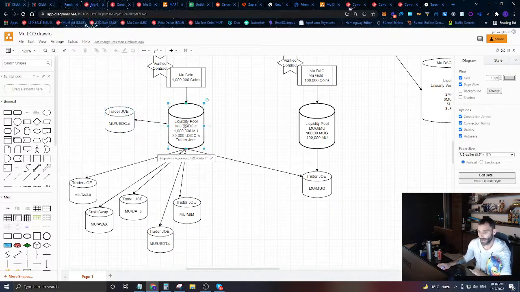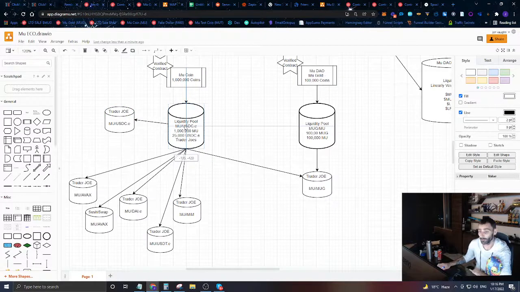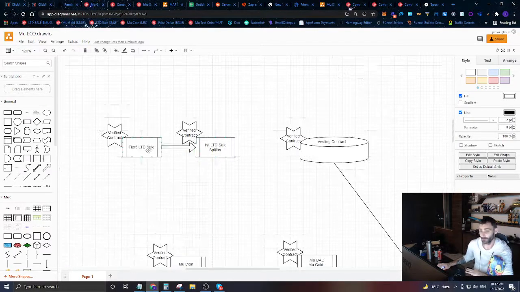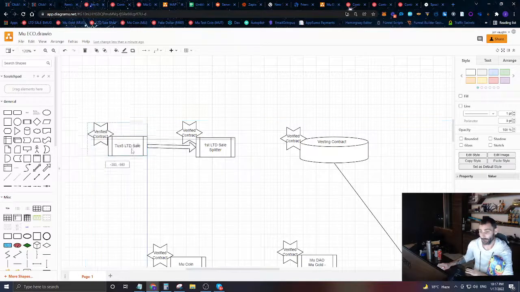You can use those to buy some Mu Coin, and then use that Mu Coin to buy Mu Gold. You can only buy Mu Gold with Mu Coin, and then you can use that Mu Gold to buy any of our offers and only ever pay once.